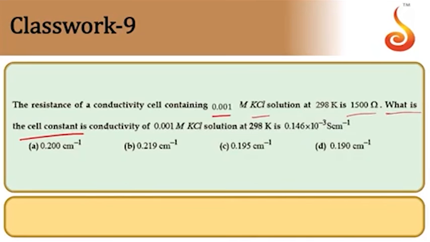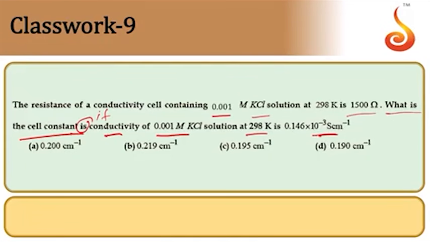I think the conductivity of 0.001 molar KCl solution at 298 is 0.146 into 10 to the power of minus 3 Siemens per centimeter. So they have given us the conductivity and are asking for the cell constant.